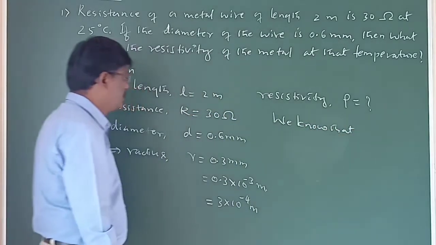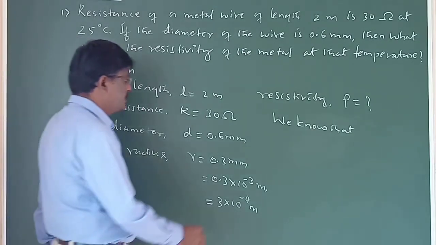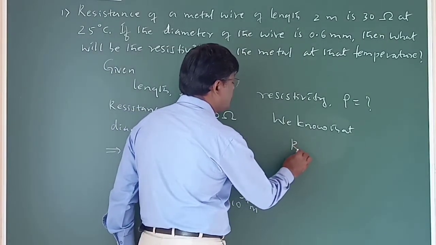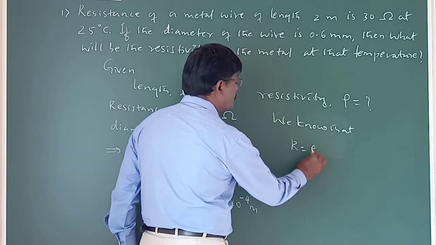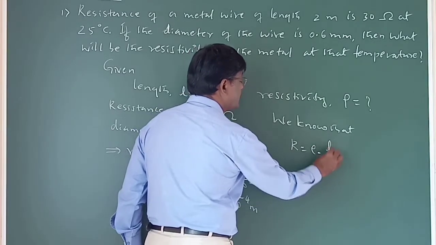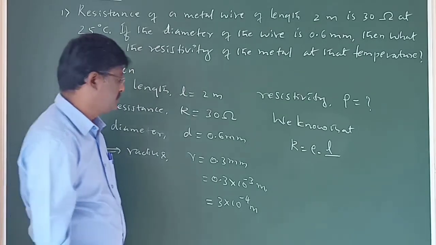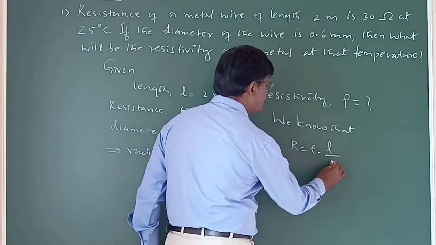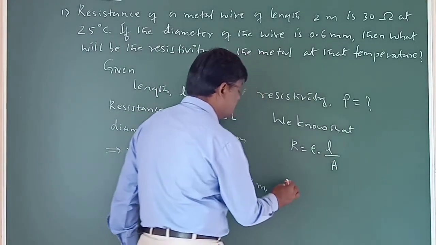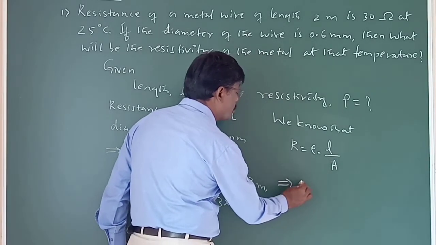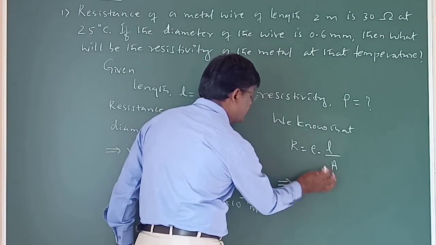Resistance R equals rho into L, because resistance is directly proportional to length and inversely proportional to area of cross section. This implies rho equals R A by L, because this is our target.